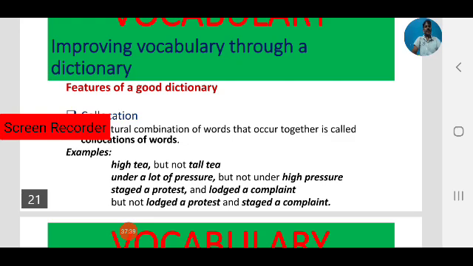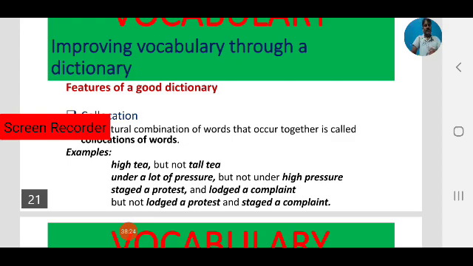Under a lot of pressure. That is also a collocation of words. Always use it; these words always come together. But not under high pressure. We never use under high pressure. Under a lot of pressure. That is a collocation. By using these collocations, we can make our English sound fluent, and it becomes very natural, like a native speaker. So we have to always focus on using collocations in our speaking. This is also one of the best ways to improve our vocabulary. In using a good dictionary, we can find these collocations of words.